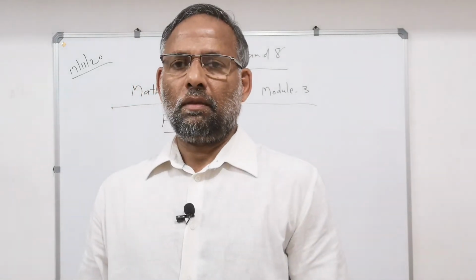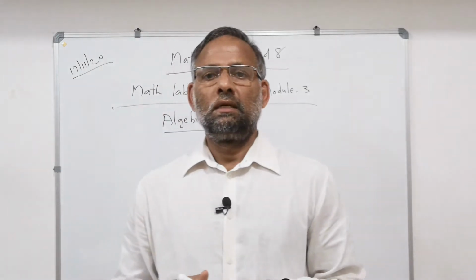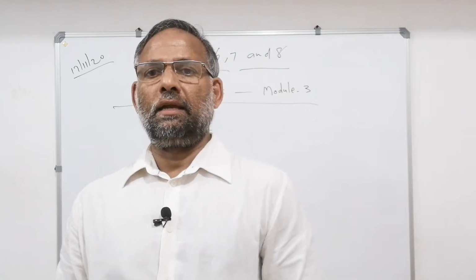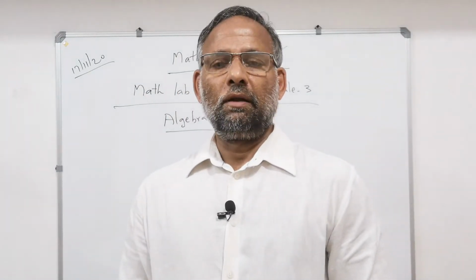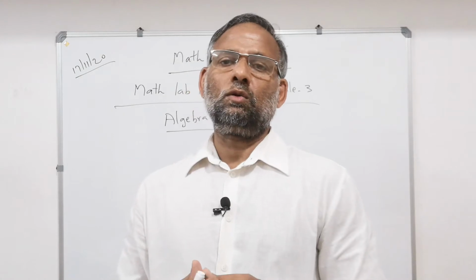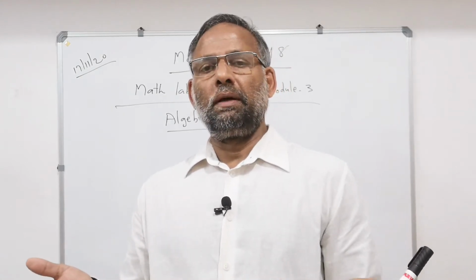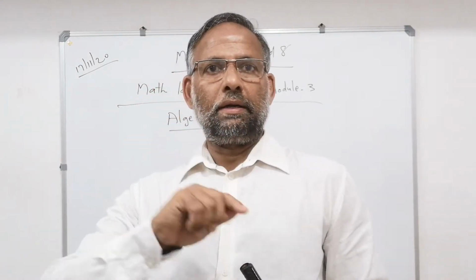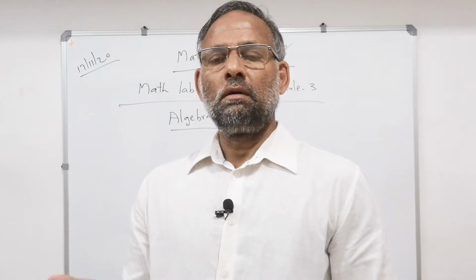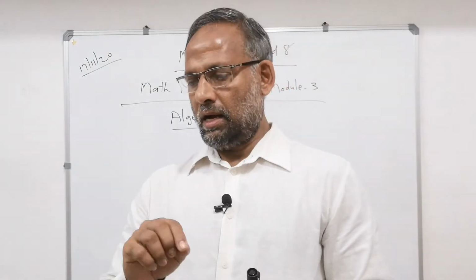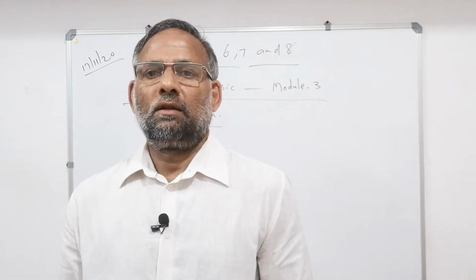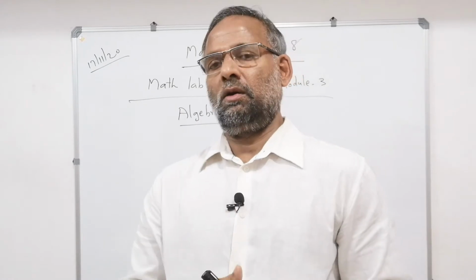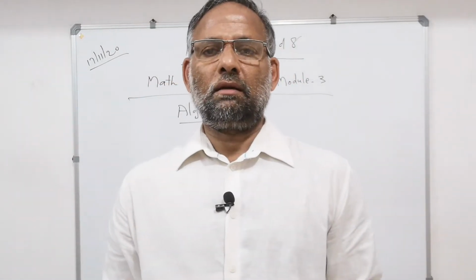Variables also occur. Till now you studied 5 plus 7, that means 12, or 7 minus 9. Integers you started, 7 minus 9 is minus 2. All are numbers. Or 5 into 0 is 0, 0 divided by 10 is 0, but 10 divided by 0, or 100 divided by 0, sir, is not defined. Any number divided by 0 is not 0, it is not defined. What I am telling is that all this is arithmetic.